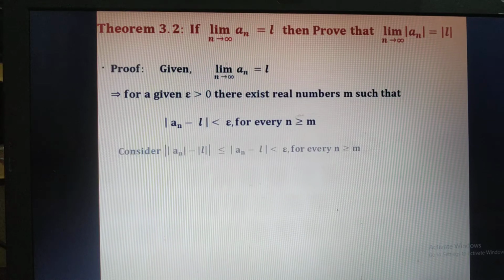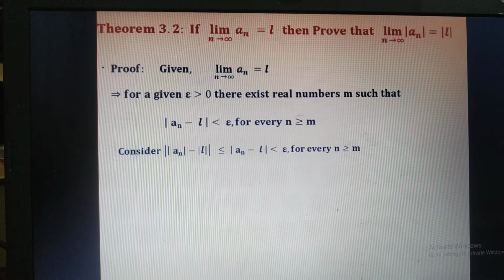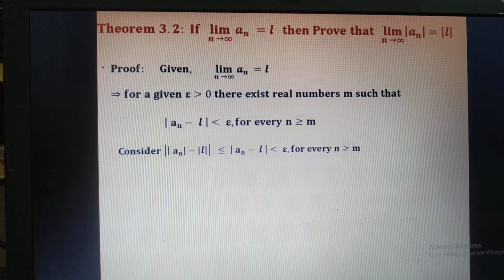Now consider modulus of mod of an minus mod L. Our idea is to show that this is also less than epsilon. We know that mod x is less than or equal to x; mod of mod x is less than or equal to mod x. Therefore, modulus of mod of an minus mod L is less than or equal to modulus of an minus L.